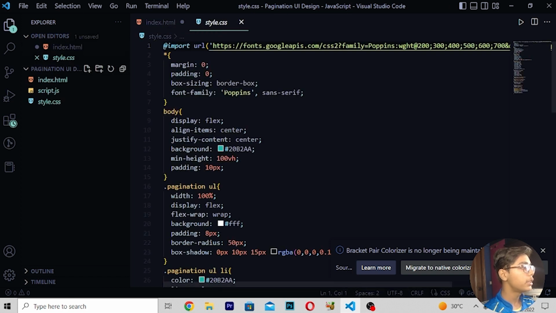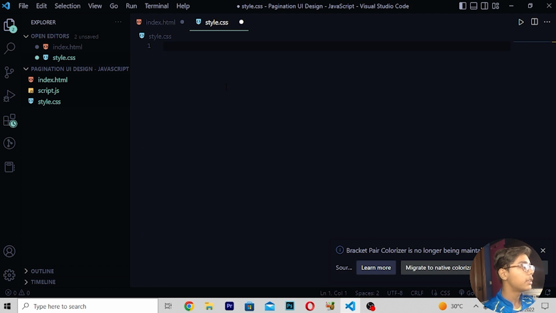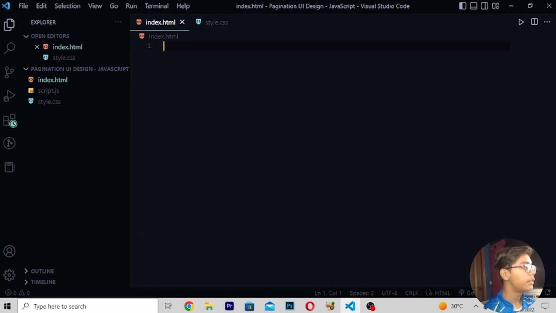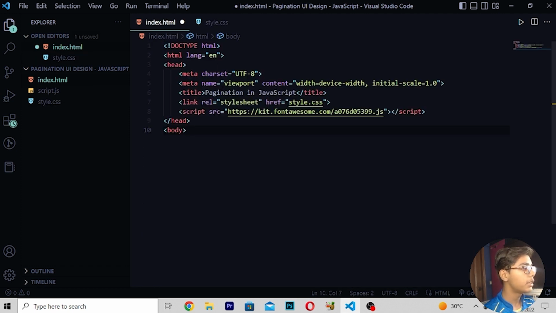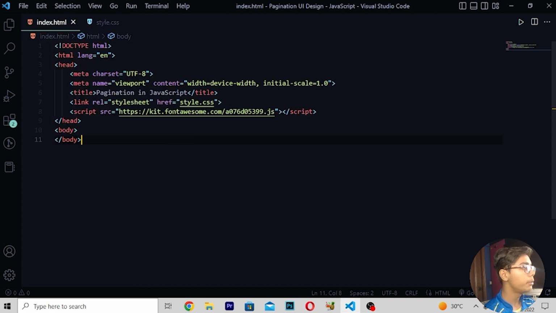Then you have to move in this, and here I will be erasing this. Now you have to save this, paste the starting code we have just done, and we have written pagination in JavaScript. Close the body tag here, so I will be closing. Save this file, press Ctrl B to close this tab. Now here I will be opening it in my default Google Chrome browser to check it is working.